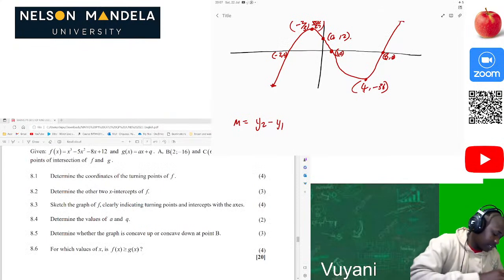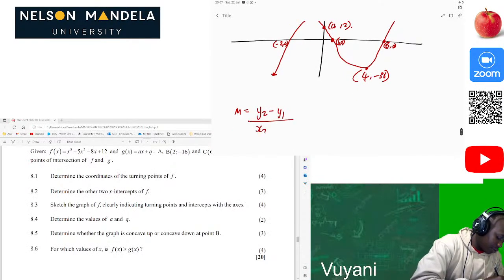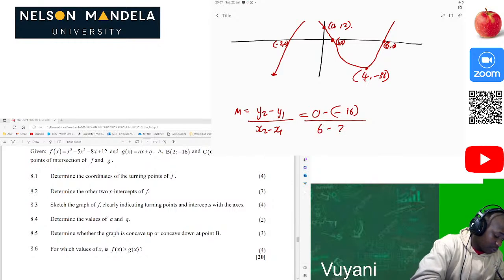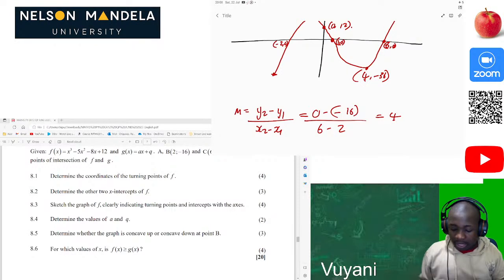Here we go, minus y1 divided by x2 minus x1. So that would be 0 minus 16 divided by 6 minus 2. So that would be negative 16 divided by 4, that's negative 4.